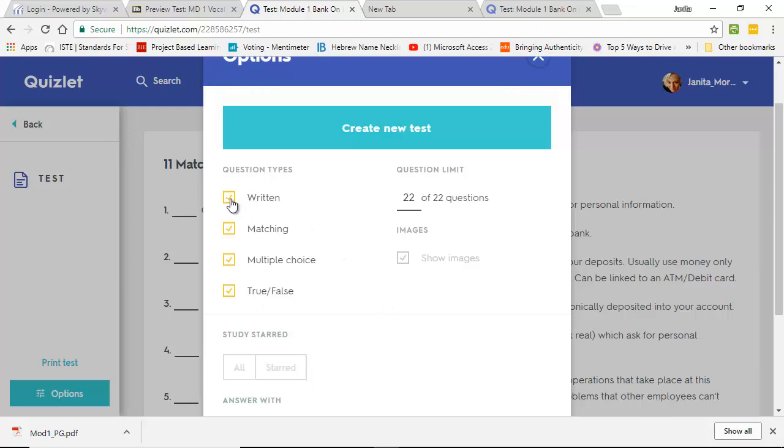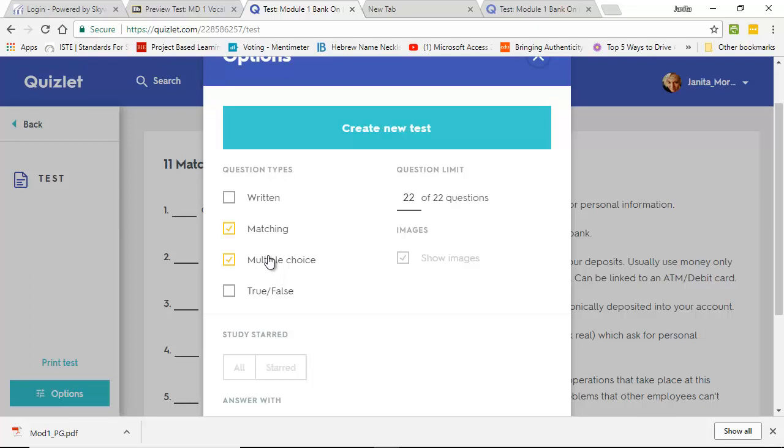I don't want you to do the written, and I don't want you to do true/false. The reason being, if you mess up at all in spelling a word, it counts it wrong. That's why I want you to use matching or multiple choice. Yes, spelling matters, but I'm more concerned that you know what the terms are than that you know how to spell them at this point.